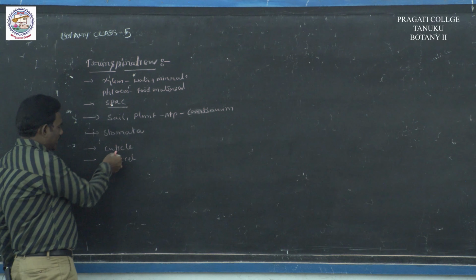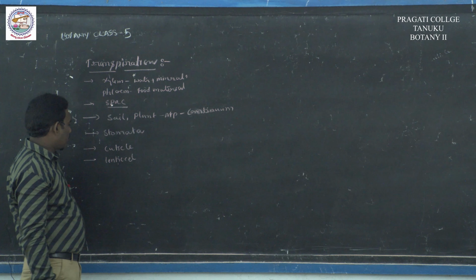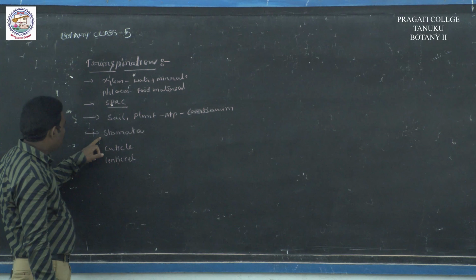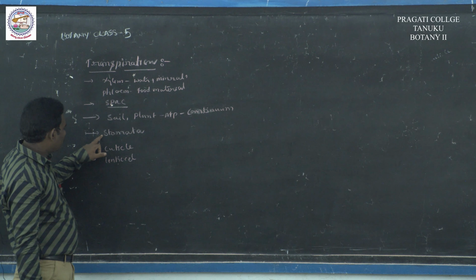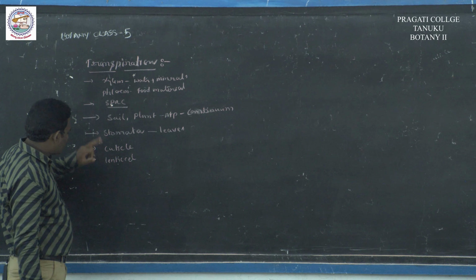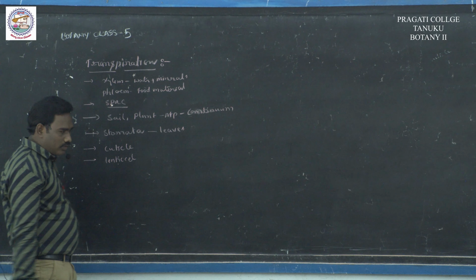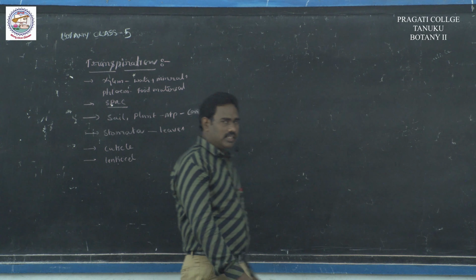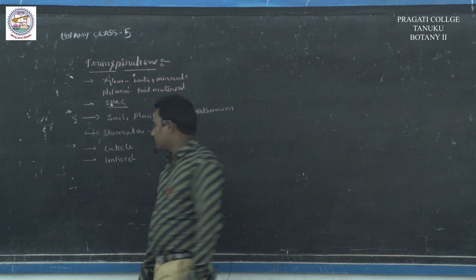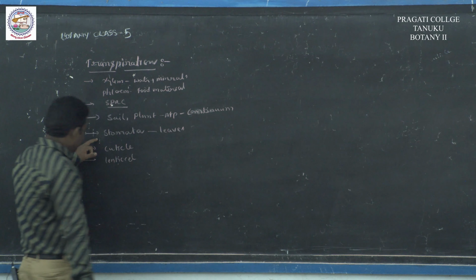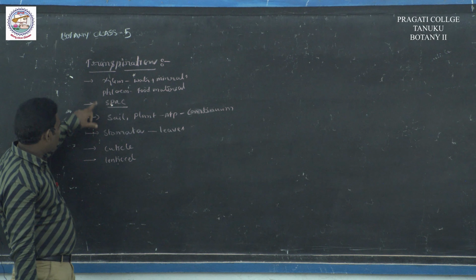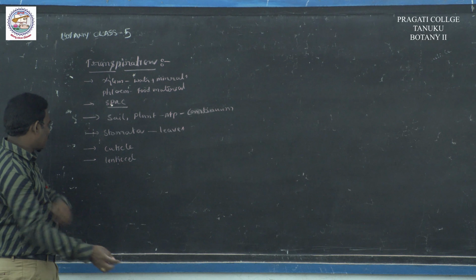It is cuticular transpiration and lenticular transpiration. Main transpiration is present in stomata, in leaves. Cuticular transpiration is present in leaves and stems, and lenticular transpiration is present in woody parts. These three types of transpiration are present.